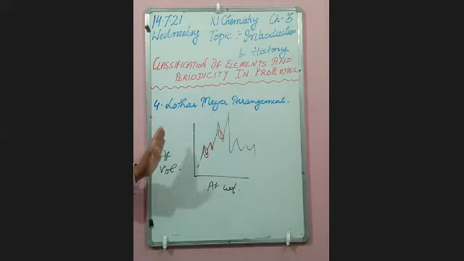So Lothar Meyer and Mendeleev both did a great job at different places, but Mendeleev got so much recognition because of his smart work. Okay. So next is Mendeleev's periodic table.